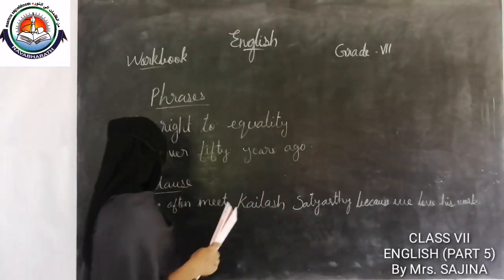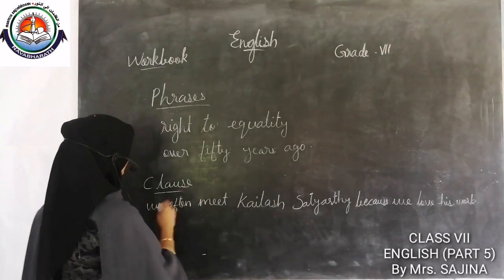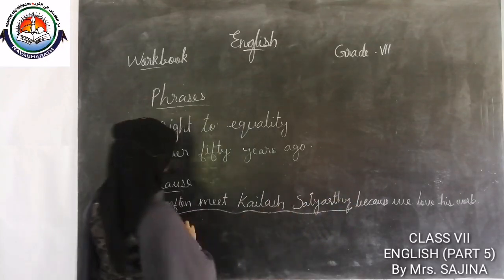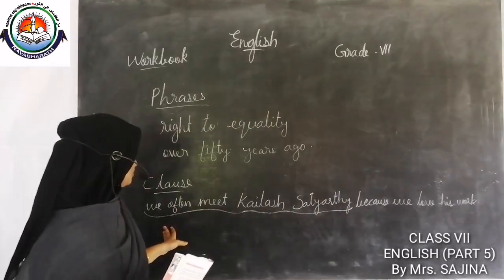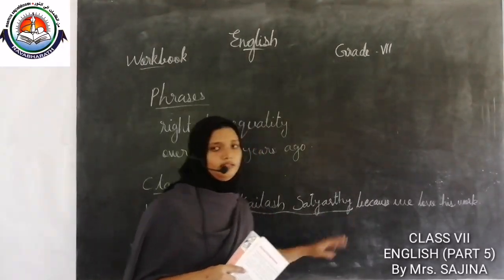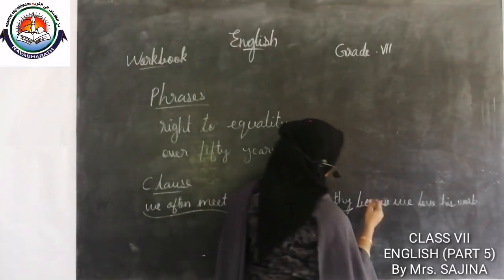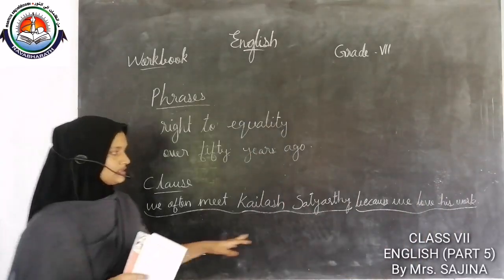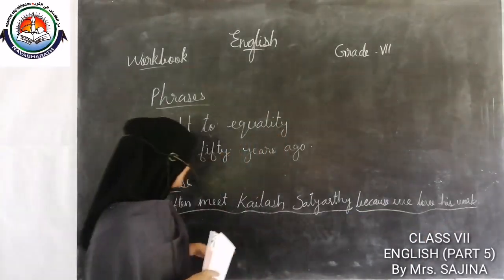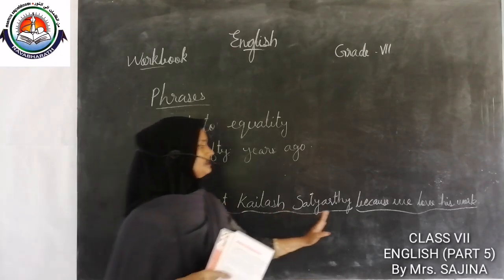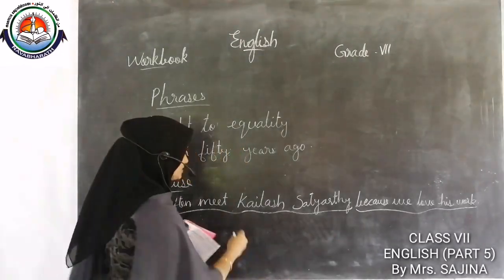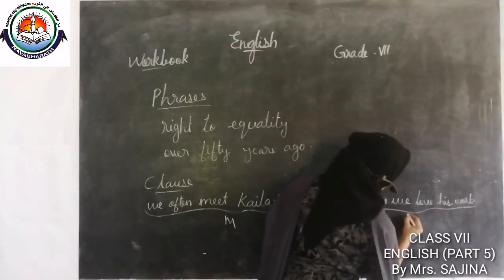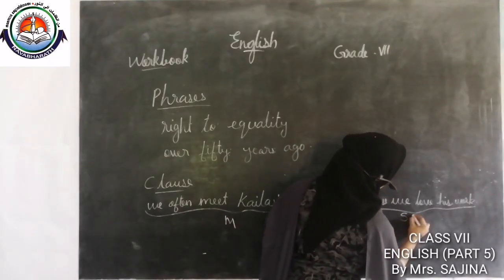So, in this sentence, we often meet Kailash Satyarthi, we can divide this sentence into two: we often meet Kailash Satyarthi, and because we love his work. We often meet Kailash Satyarthi is the main clause. Because we love his work is a subordinate clause.